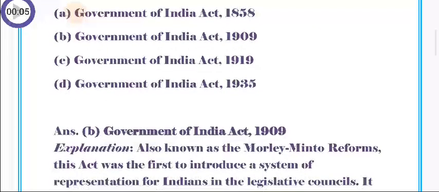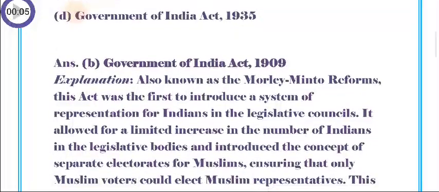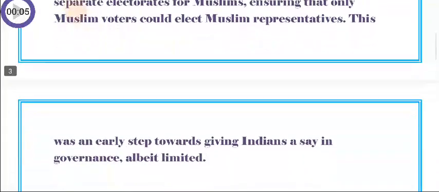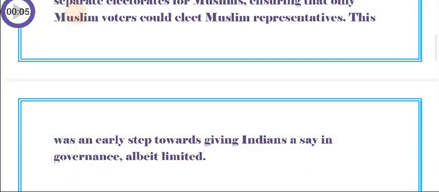So the answer is Government of India Act 1909. Also known as the Morley Minto Reforms, this act was the first to introduce a system of representation for Indians in the legislative councils. It allowed for a limited increase in the number of Indians in the legislative bodies and introduced the concept of separate electorates for Muslims, ensuring that only Muslim voters could elect Muslim representatives. This was an early step towards giving Indians a say in governance, albeit limited.